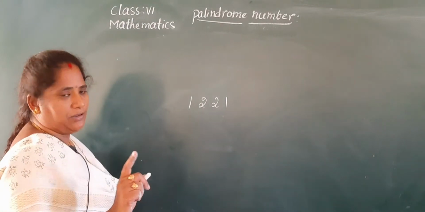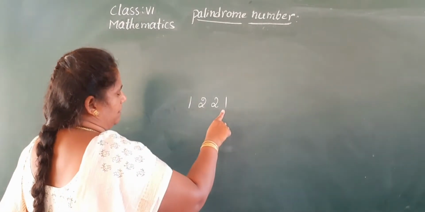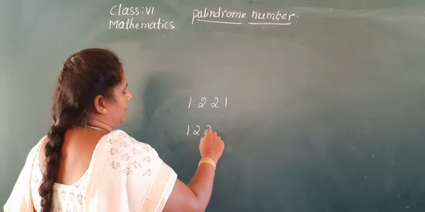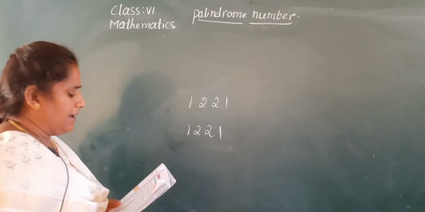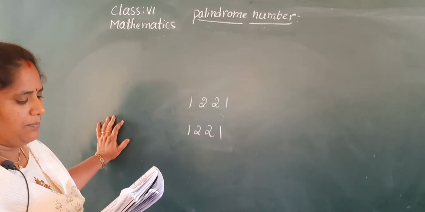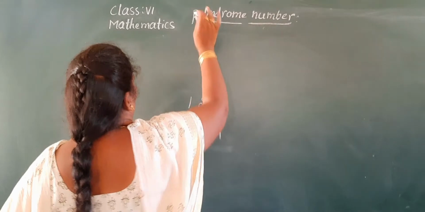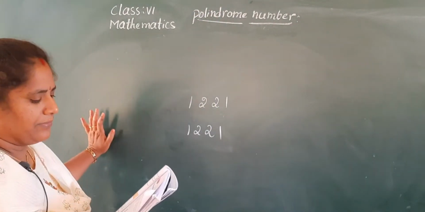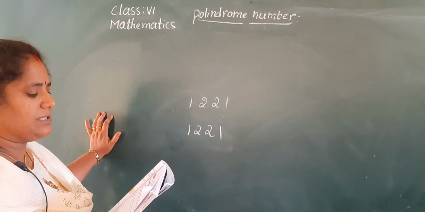Is it clear to you, Nana? If you take this number and reverse it, we also get the same 1221. So 1221 is a palindrome number, which on reversing its digits gives the same number.